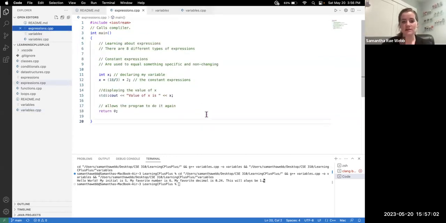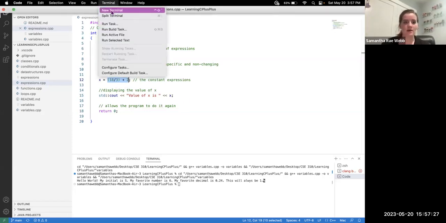And then I started learning about expressions. In expressions, I've learned that there are 8 different kinds. I've only been able to code one at the moment, and right here you can see what that is. The expression part is this. It's non-changing, hence it's called a constant expression. So no matter what I do, x will be 18 divided by 3 plus 2. And so when I compile this one